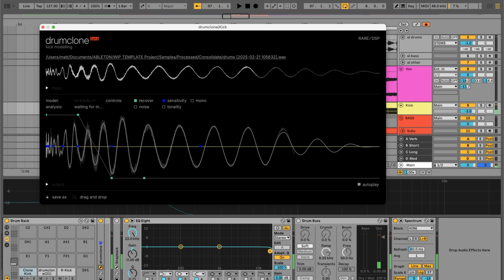So basically what Drum Clone here does is it analyzes the sample and then resynthesizes it so it sounds clean and full, and it's just using like sine waves and that kind of stuff.